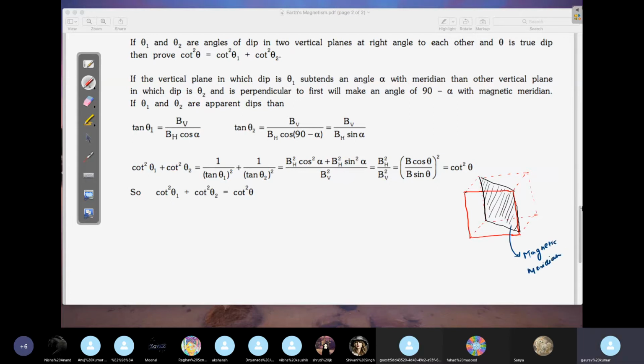Now, the net magnetic field on that plane is like this, and makes an angle, given as theta. Theta is the true dip. True dip means the angle that you have in this plane. So obviously we'll have a vertical component for this, BV. This will be your net magnetic field, let's say B. So we'll get B cos theta here. And what is the horizontal component? Horizontal component will be on this side. What is the value of BH? BH will be B sin theta.